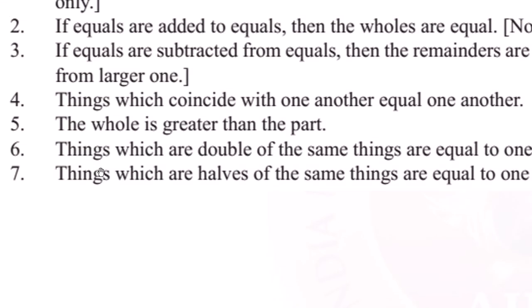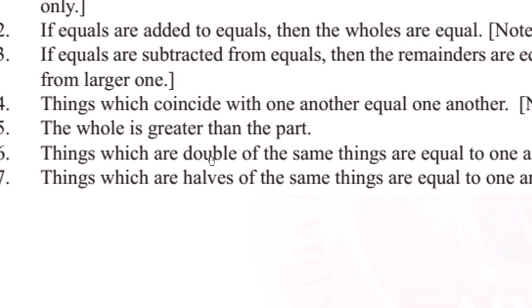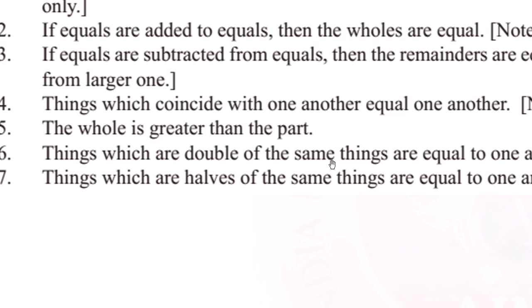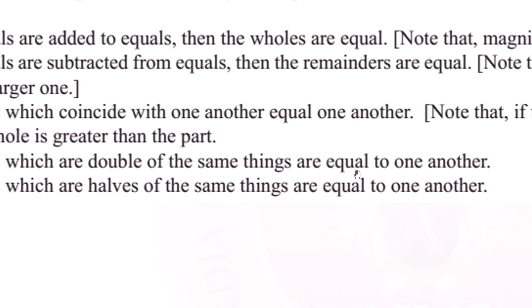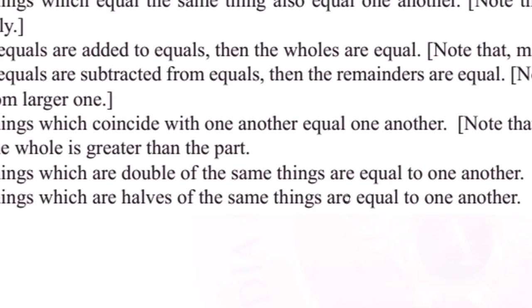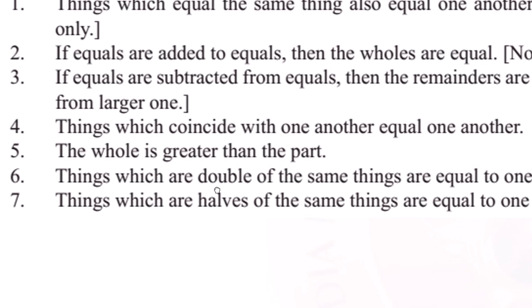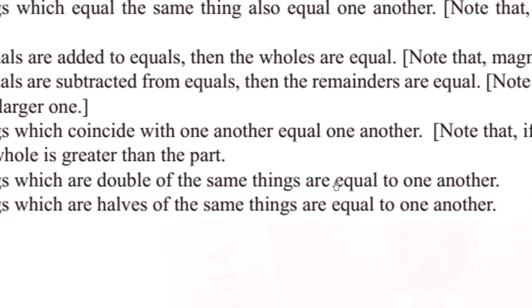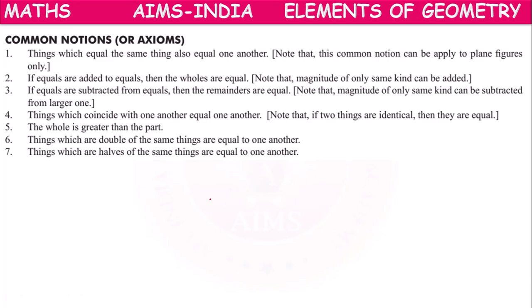Next, sixth one. Things which are double of the same things are equal to one another. Suppose A is a thing which is double of another thing, 2B, and C equals double of another thing, but the same thing.